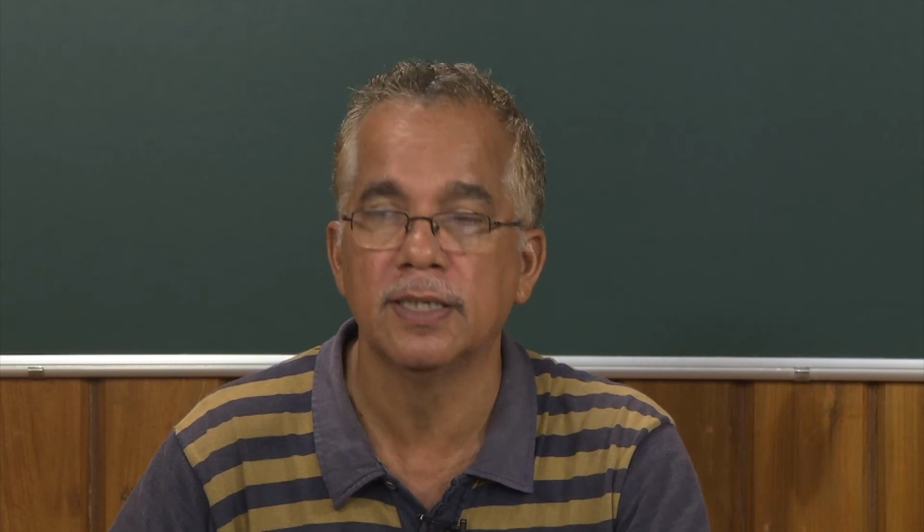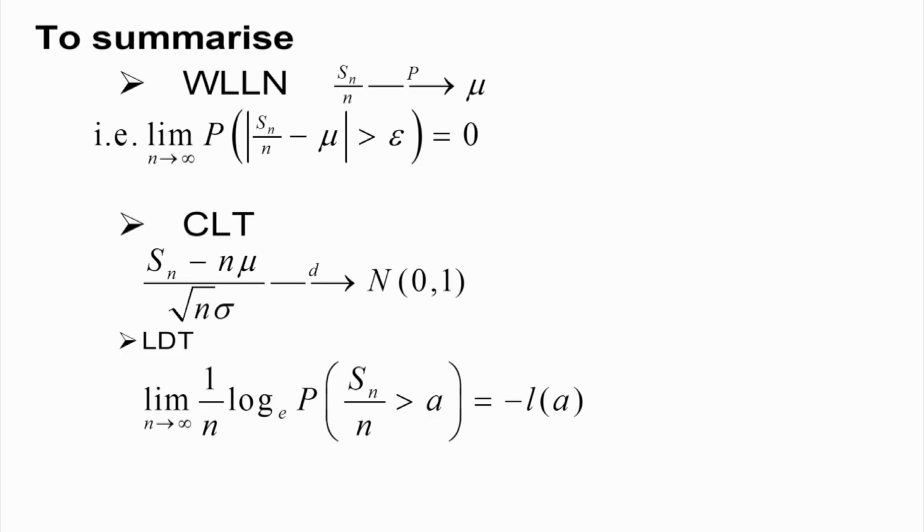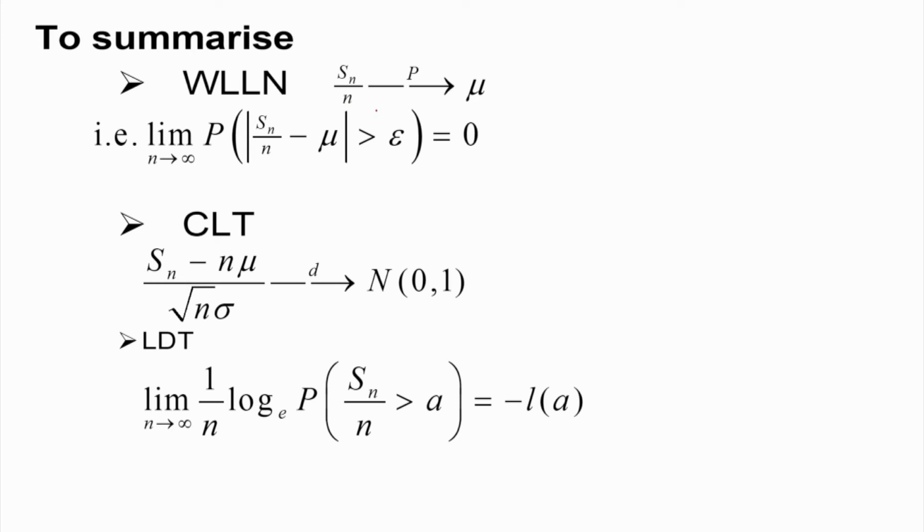To summarize, we discussed the motivation for large deviation theory. First we said that by the weak law of large numbers, Sn by n in probability approaches mu. What does it mean? The probability that Sn by n deviates from mu by any small epsilon amount, that is, the probability that the absolute value of Sn by n minus mu is greater than epsilon, goes to 0 as n tends to infinity.